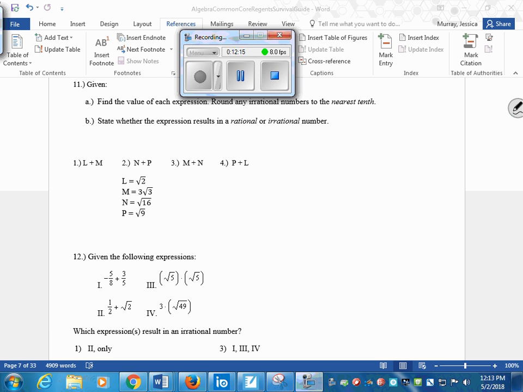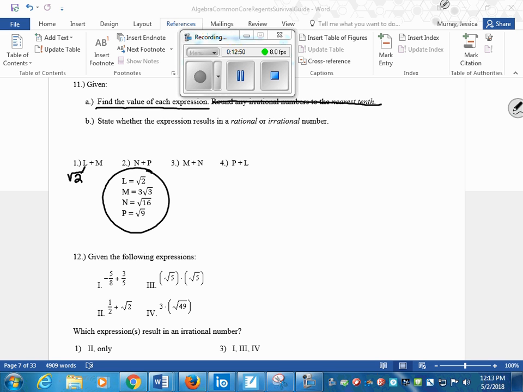So on the back here, I just want you guys to find the value of the expression. Don't worry about rounding it. Just find the values. I'll model it so you understand the clear expectation. Now we're going to state whether the expression results in a rational or irrational number. So what's L? Not mathematically, from down here in the table. L is the square root of 2.